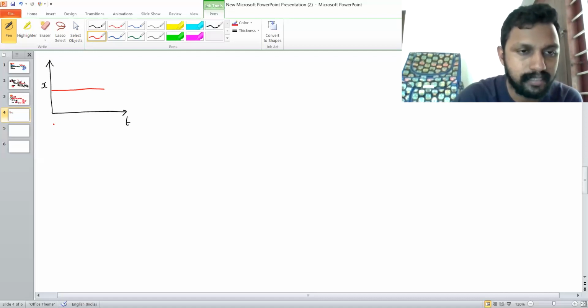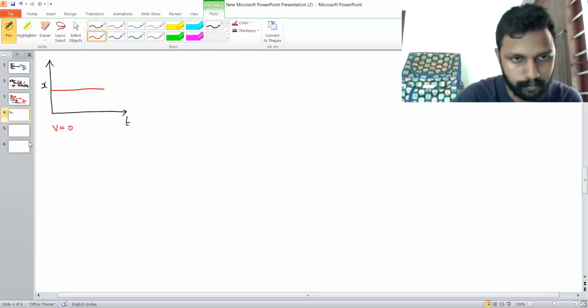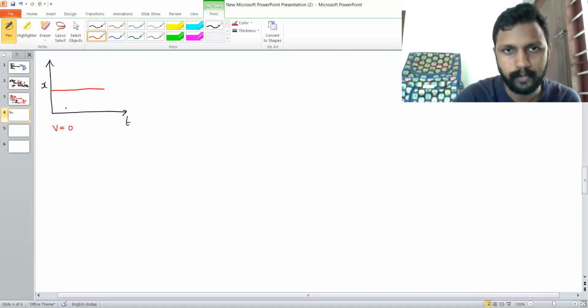Therefore, in this case, the velocity of the substance is zero. If the displacement time graph is a straight line parallel to time axis, you can understand the velocity of the substance is zero. That is, the position is not changing. Okay, then let's draw another displacement time graph.